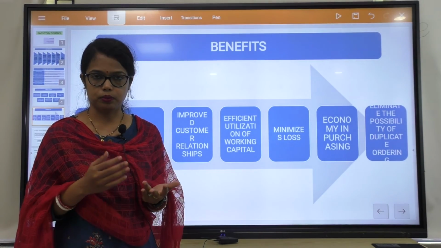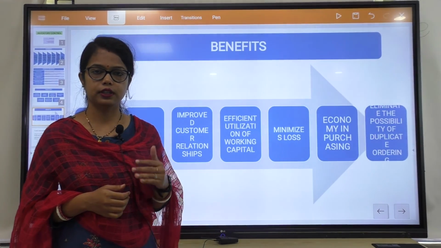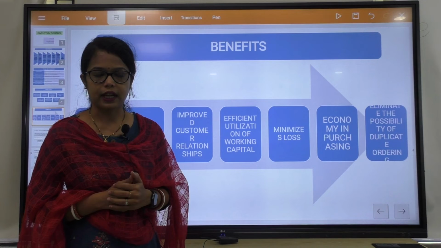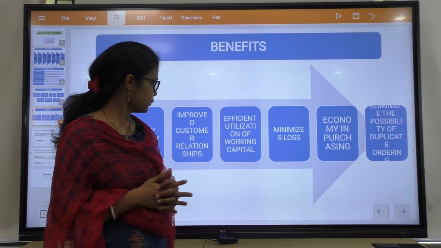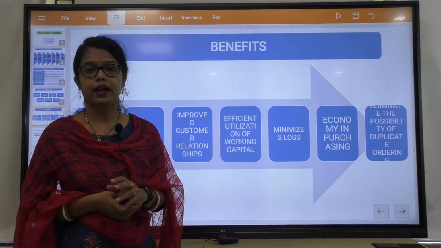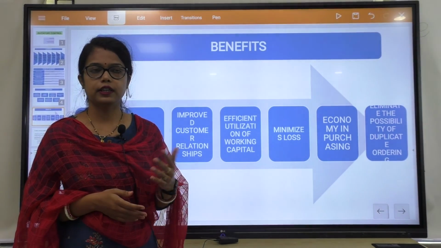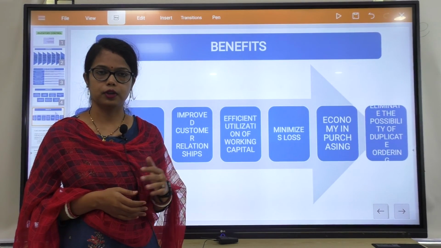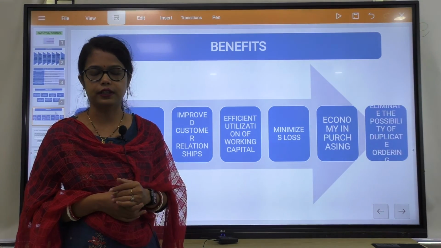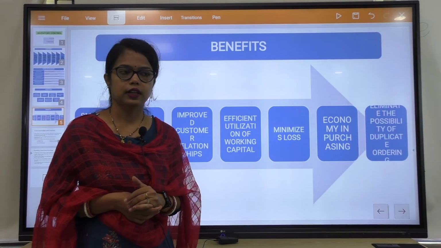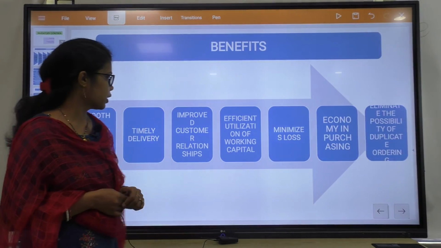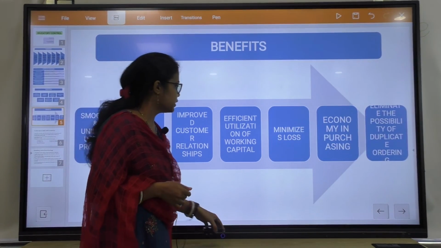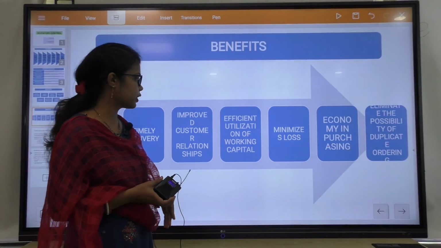If the product is delivered at the right time, then the customer relationship will be improved, because the customer will be satisfied. And if the due date is in 15 days and the product is delivered in 15 days or 14 days or 13 days, then the customer relationship will definitely improve. Okay. Then efficient utilization of working capital.